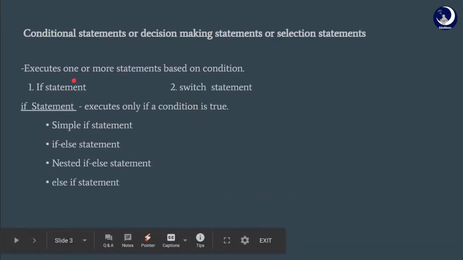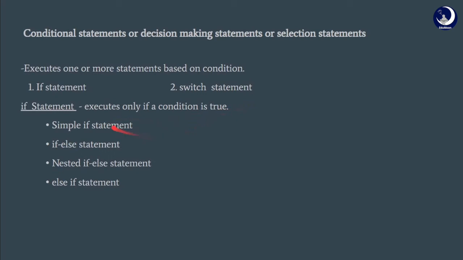Let us look at the first statement, which is conditional statement or decision-making statements or selection statements. Now, what are these conditional statements? Conditional statements execute one or more statements based on a condition. They are of two types, the if statement and the switch statement. What is an if statement? An if statement executes only if a condition is true.